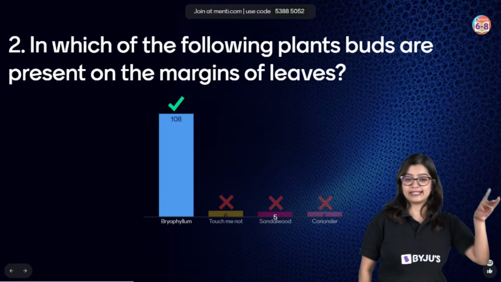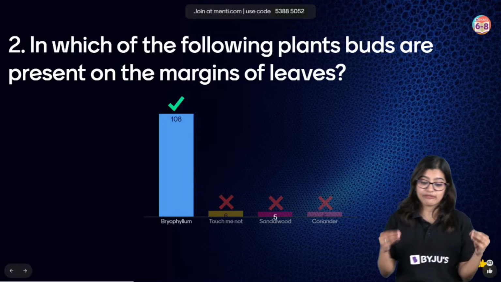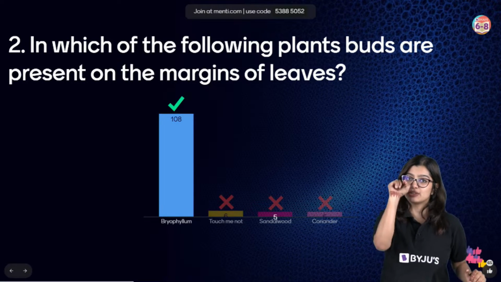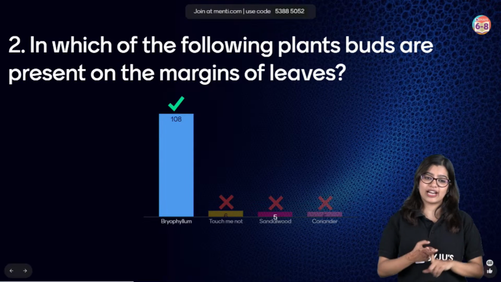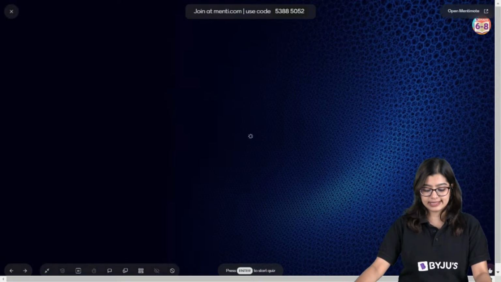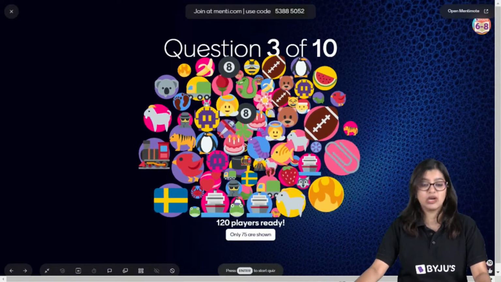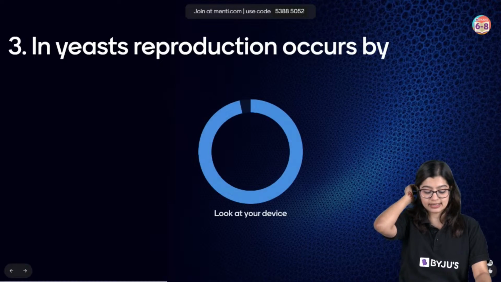Very good. Correct answer is option A. We know that in bryophyllum, in the margins of the leaf, we find the notches, right? In those notches, we see that buds of new plants grow. So correct answer is option A. Awesome, all of you. Now we will move on to question number 3. Let's have a look at question number 3 on your screens right now.